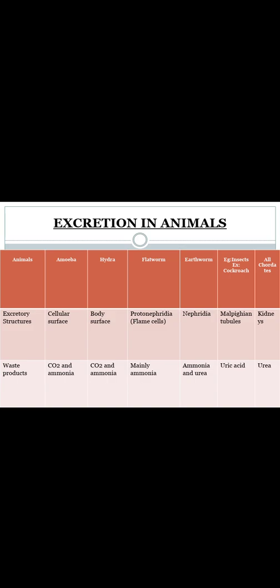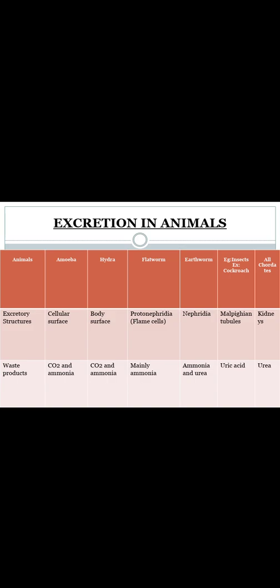How about in earthworm? The excretory structure is nephridia, and the waste products removed in earthworm are ammonia and urea. It is quite different in earthworm compared to the other three animals we studied, as the extra waste product added here is urea. How about in the cockroach? They have an excretory structure called Malpighian tubules. The waste product that cockroach removes from its body is uric acid.